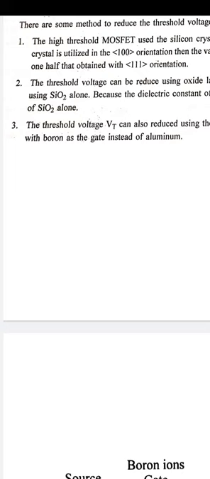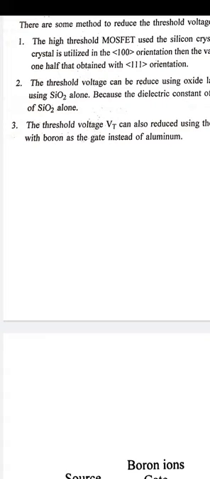These are the doping materials by which we dope the heavily doped source and drain, which act as the source for conduction via the channel.